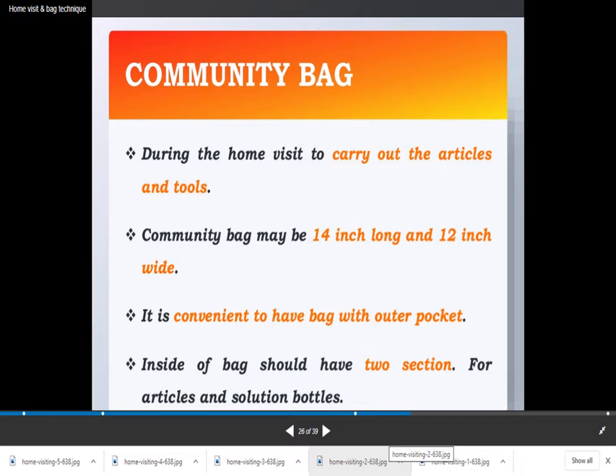Now we go to the community bag, which is a very important thing. During the home visit, to carry the articles and the tools, the community bag may be 14 inches long and 12 inches wide. It is convenient to have a bag with an outer pocket. Inside of the bag should have 2 sections for articles and solution bottles.